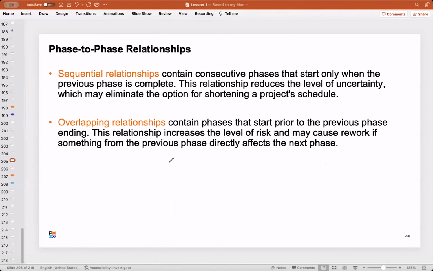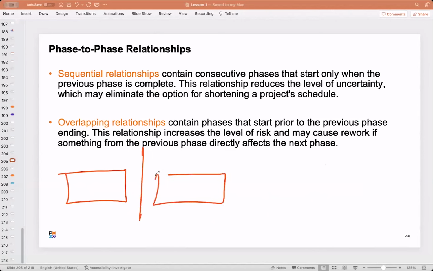Continuing back. Okay, so the next is, the problem with the sequential relationship I was about to tell. This is what we call a sequential relationship. In English words, what does that mean? One after the other. Okay, one after the other. So there is a problem there. You know what is the problem?